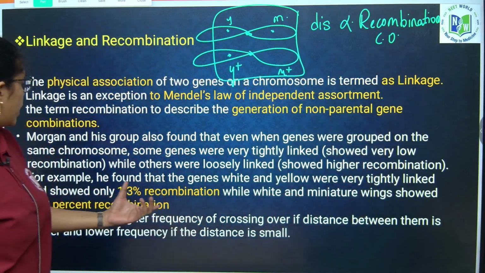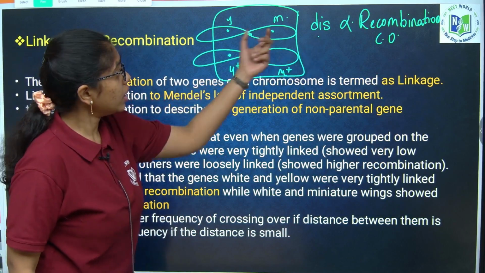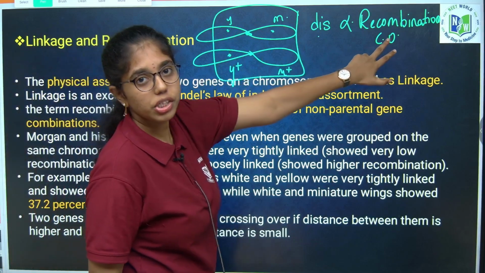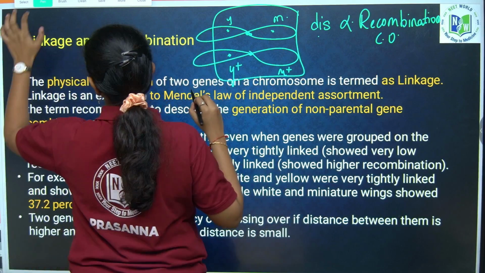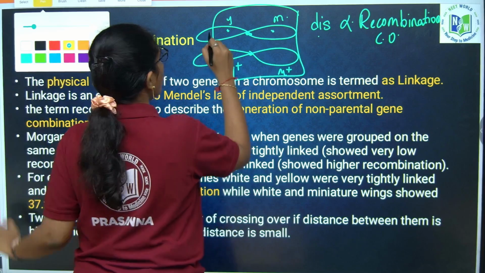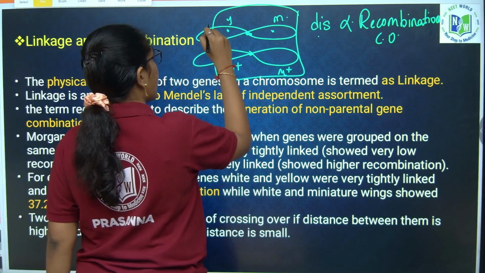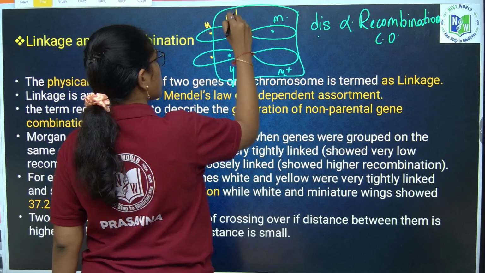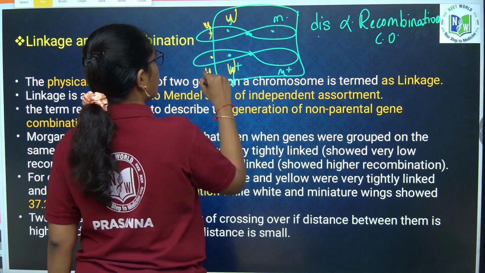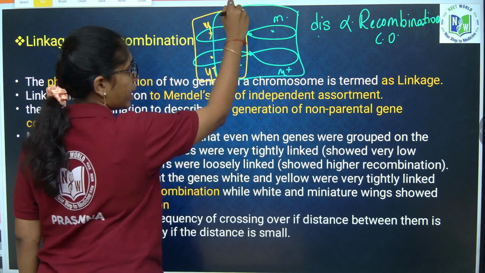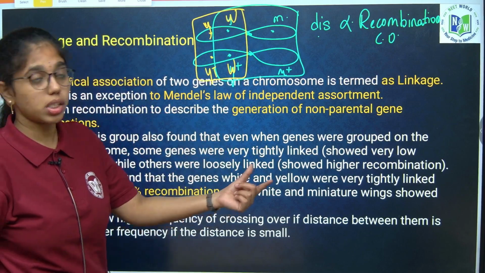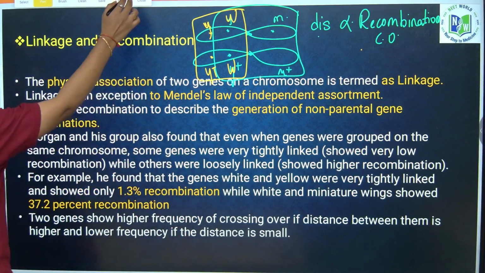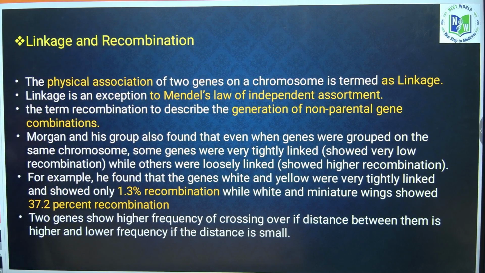Clear? So here, if the distance between the genes is more, then there is more recombination and crossover. If the distance between genes is less, as we have seen between body color and eye color, W and W plus, Y and Y plus, the recombination or crossover percentage will be less. Clear? You have understood the concept of recombination and linkage.